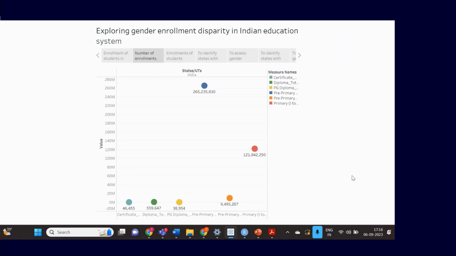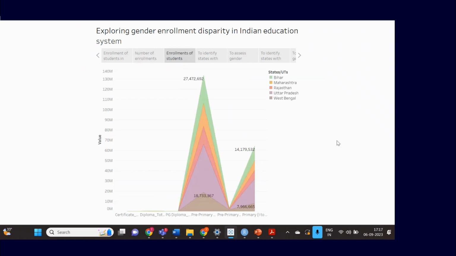The second visualization talks about the number of enrollments in India, divided on the basis of different education tracks. Here we have used different colors to indicate different education tracks. The different education tracks are primary, pre-primary, pre-primary to higher secondary, PG diploma, diploma, and certificate level courses. From this, we can see that the number of enrollments is highest for the pre-primary to higher secondary course.